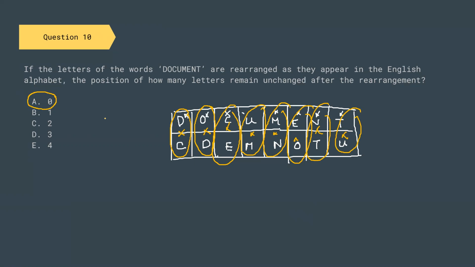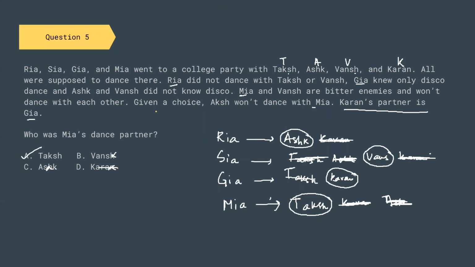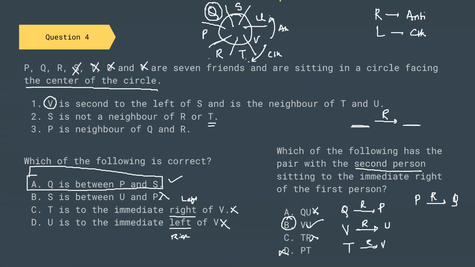Now that we are done with this, remember one thing. Whenever you are trying to do these questions, finding the sitting arrangement is important. Once you have found the sitting arrangement, you can answer any number of questions depending upon this information.